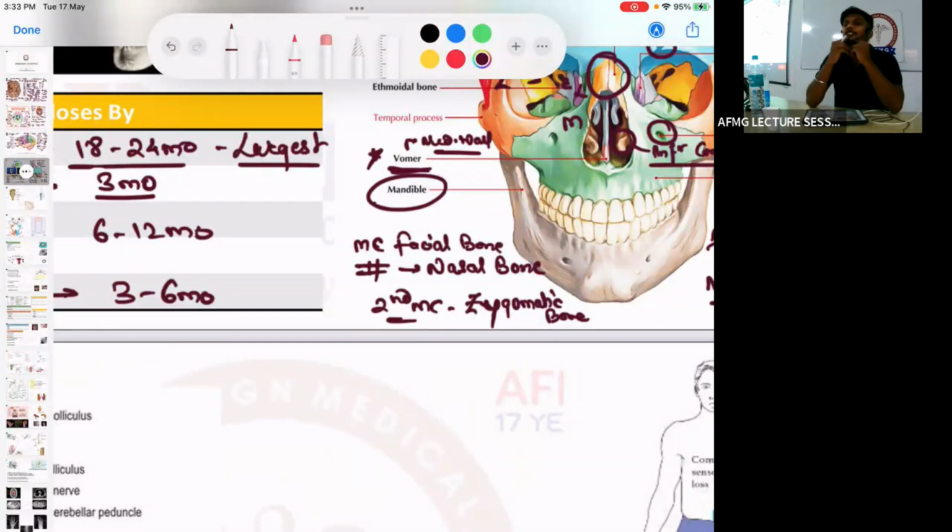And if there is a fracture of the mentum of the mandible, this is known as a dangerous fracture, the butterfly fracture, because it causes release of which muscle? It causes the release of the safety muscle of the tongue, the genioglossus muscle.